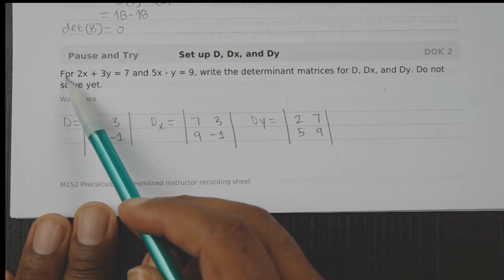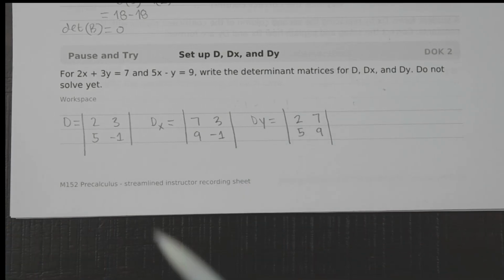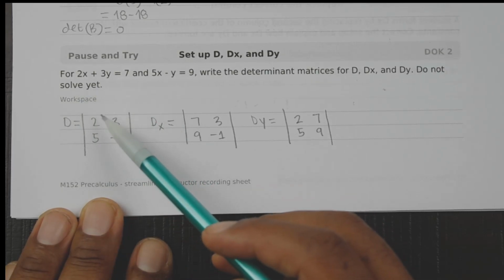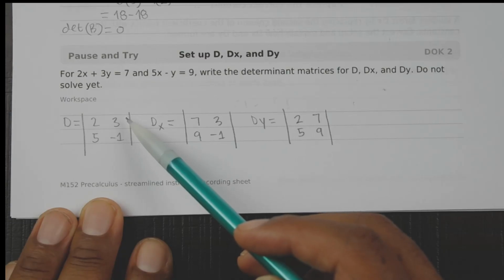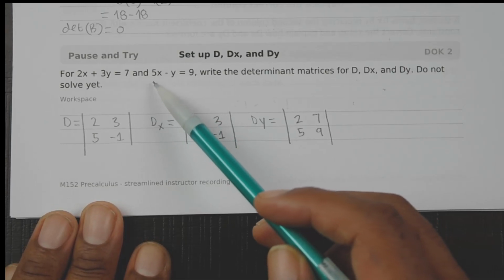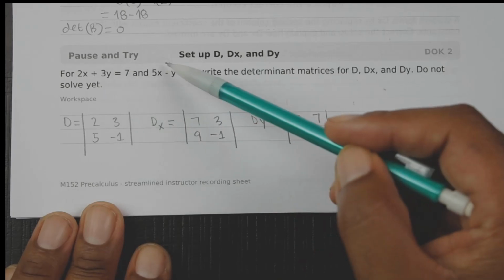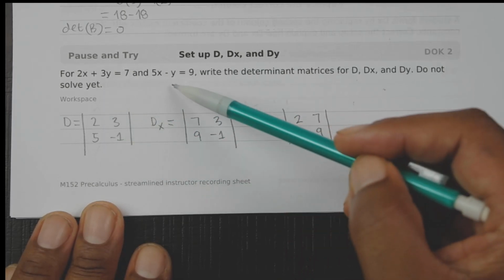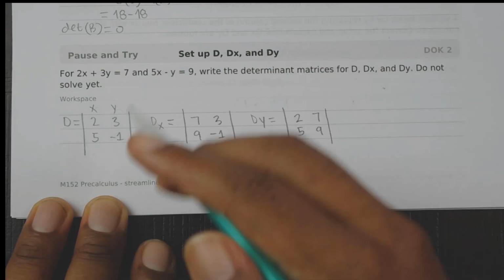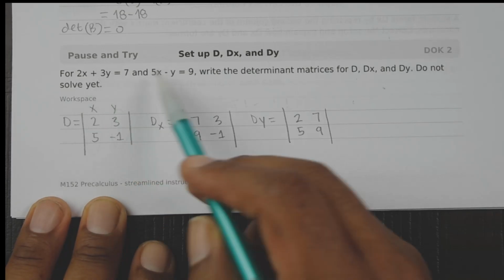When it says for 2x plus 3y equals 7 and this, write the determinant matrix. So for this, what we essentially did was we took the coefficients: 2, 3, right? As you can see for the x, and then the y was 5, -1. Okay, 5, -1. So the x's would be 2 and 5, which is what we got here, and then 3, -1 would be y. So the way you can look at it is this is the x, this is the y, and I might have misspoke, excuse me. So this is the x, which is 2, 5, and then the y is 3, -1.